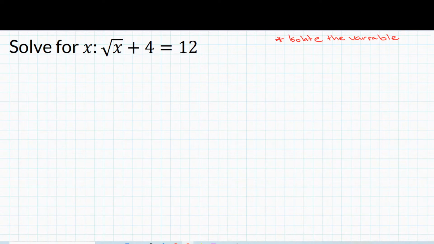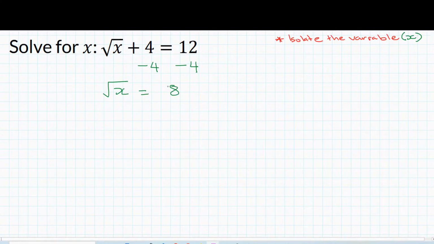The first step is to isolate the variable. And to do that, we're going to move all the numbers away from the side of the variable. Here, our variable is x. So we're isolating the variable x, and to do that, we're going to subtract 4 from both sides. Okay? So now we are left with the square root of x is equal to 8.